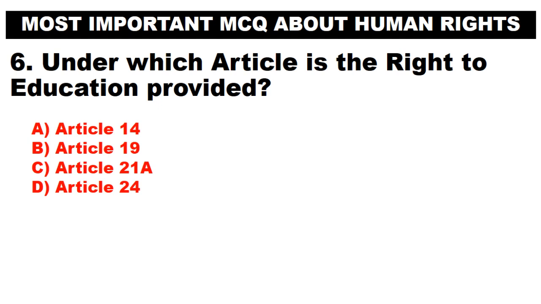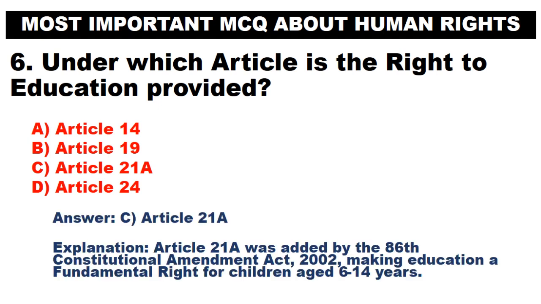Under which article is the right to education provided? A. Article 14. B. Article 19. C. Article 21A. D. Article 24. Answer. C. Article 21A. Article 21A was added by the 86th Constitutional Amendment Act, 2002, making education a fundamental right for children aged 6 to 14 years.